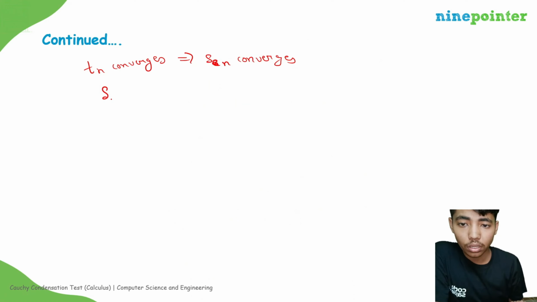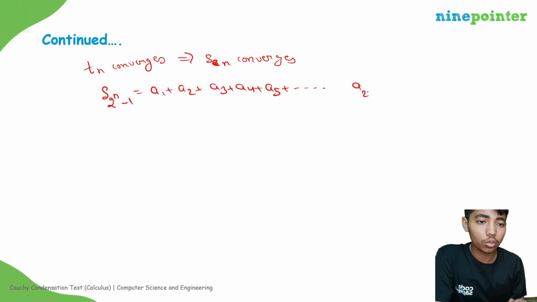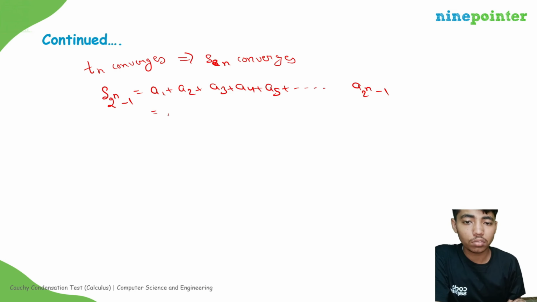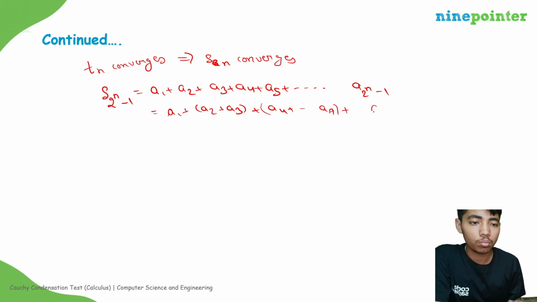Now let's write S of 2 to the power n minus 1. This is equal to a1 plus a2 plus a3 plus a4 plus a5 up to a of 2 to the power n minus 1.